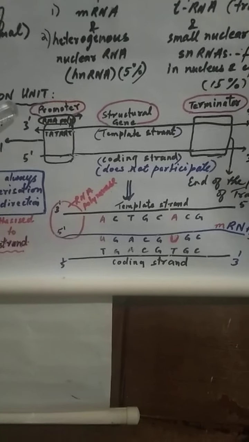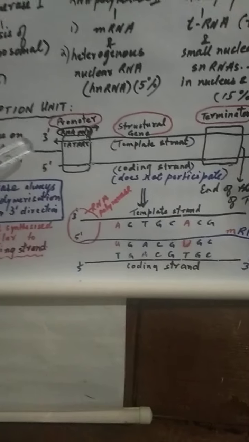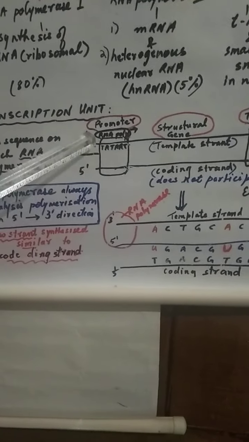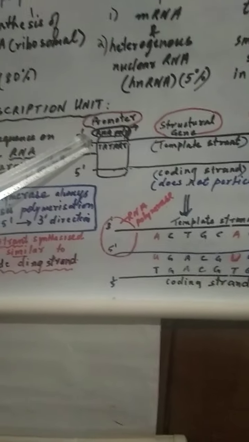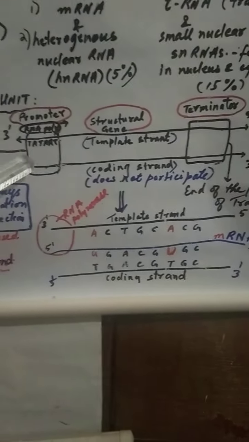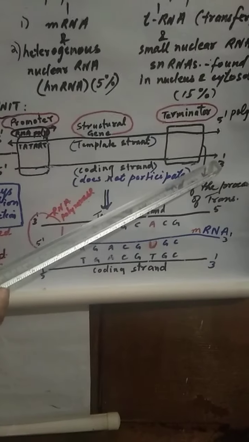Where is it present? Just see, this is a DNA double strand structure which is open, unwound. This is from 3' to 5' and this is from 5' to 3'.